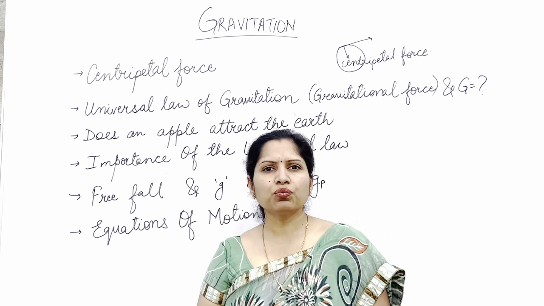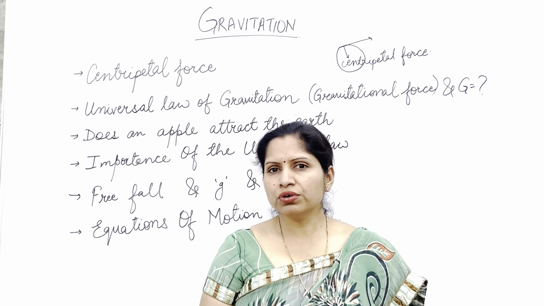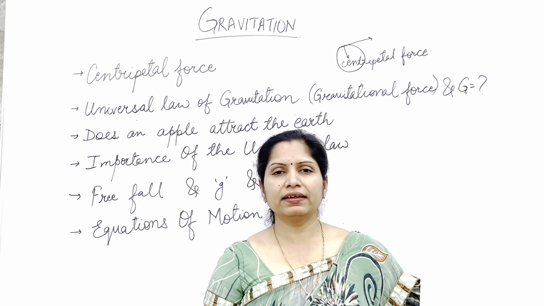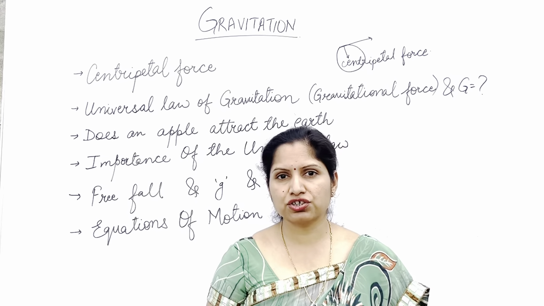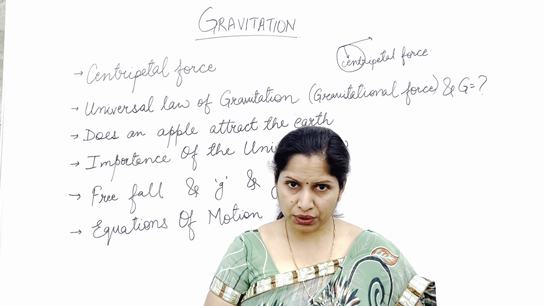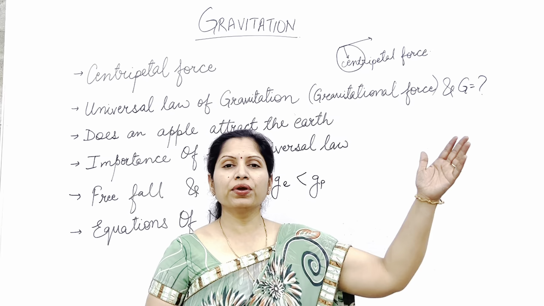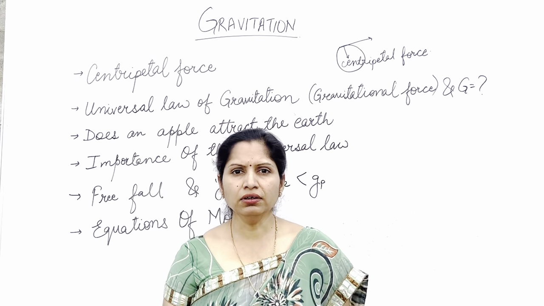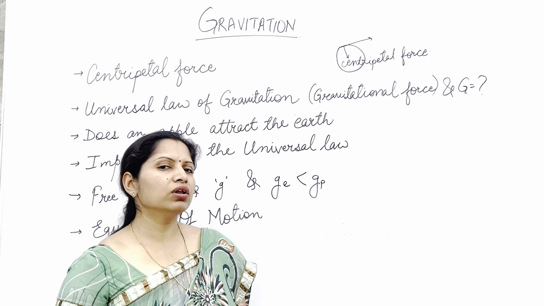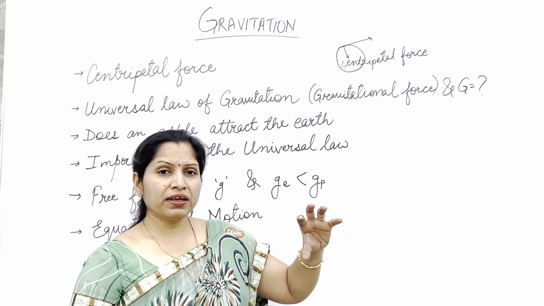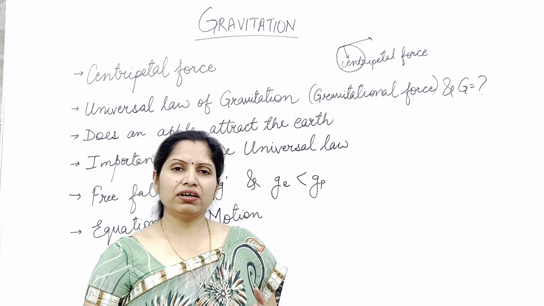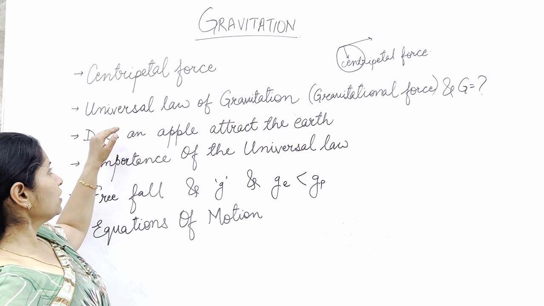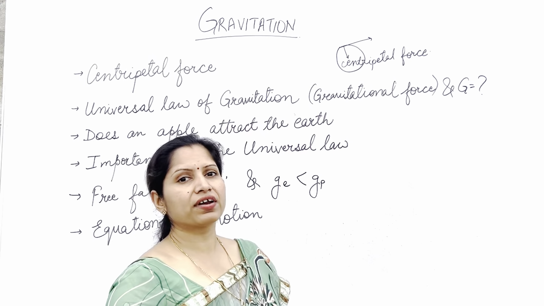When the earth is revolving around the sun and the moon is revolving around the earth, the centripetal force is provided by the gravitational force of attraction of the earth. That keeps the earth moving around the sun, and that keeps the moon moving around the earth. That is how all the planets are moving in a circular motion, because of the gravitational pull of another celestial body. Now comes the universal law of gravitation.